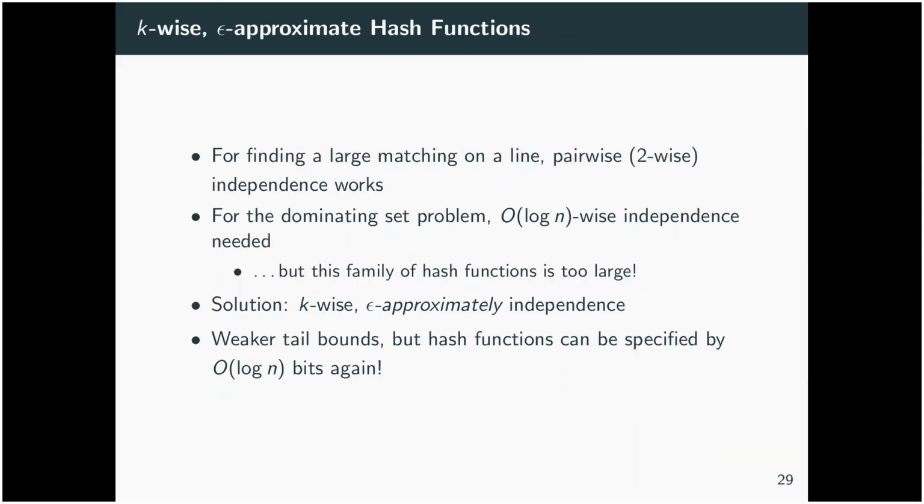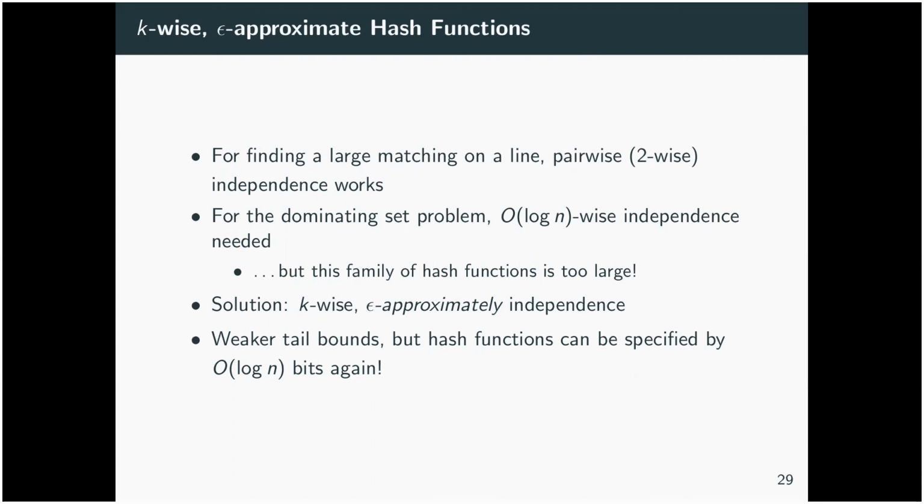Now, that's a brief overview about how the method of conditional expectations works in MPC. I want to talk a little bit about what we need K to be. So for one of our problems, pairwise independence works. This is finding a large constant fraction matching on a line. And this makes sense if you think about it, right? So you have an edge, and it only really cares if it's being part of the matching or not. And that only depends on the edges that neighbor it. And on a line, there are only two neighboring edges. So pairwise independence suffices to solve that problem.